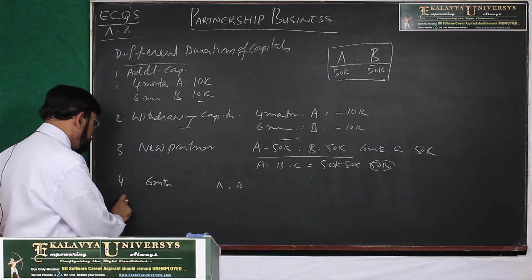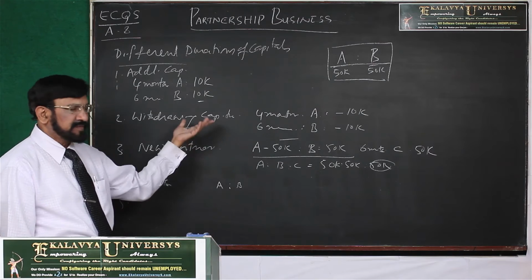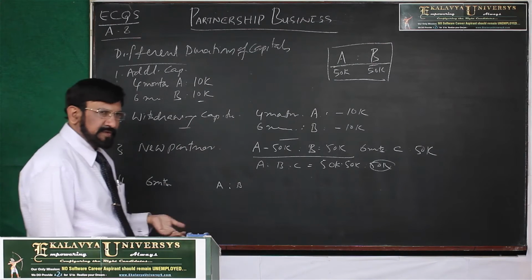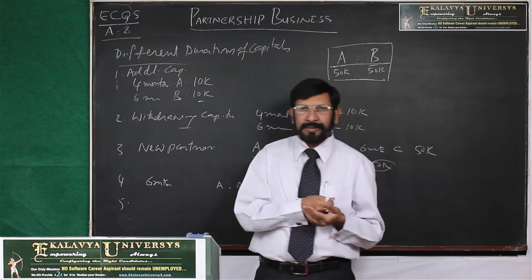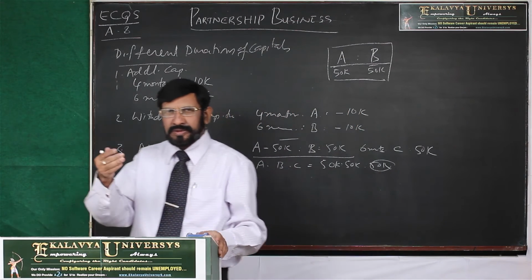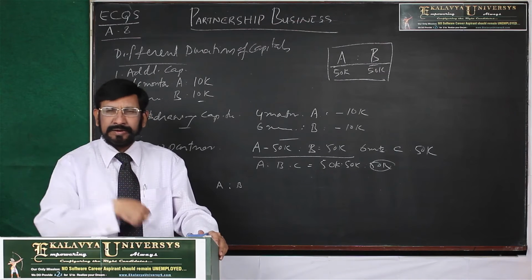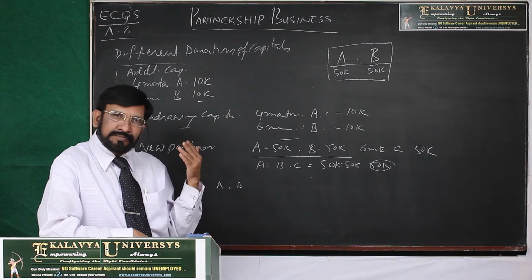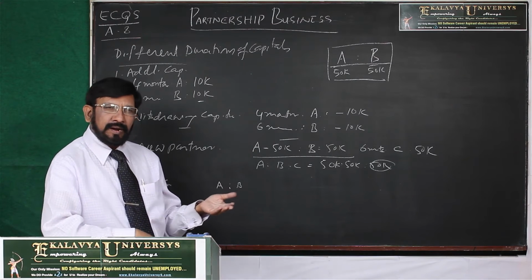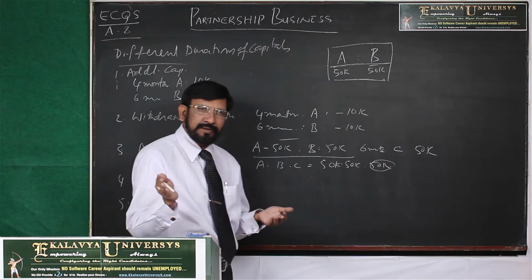And the fifth one is a combination of these things. Combination of these things means some partners may introduce additional capital, and some partners may withdraw part of their capital, and new partners may be introduced with capital, and existing partners may retire from the business.